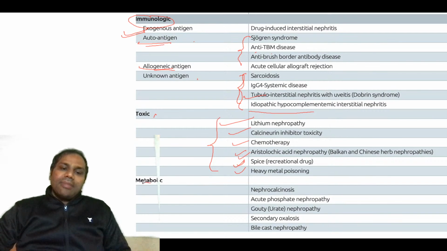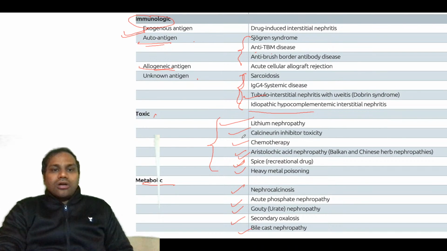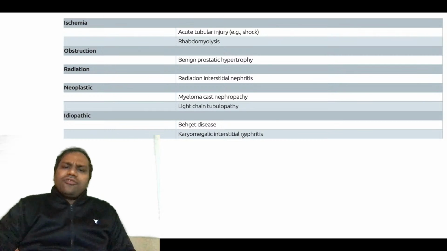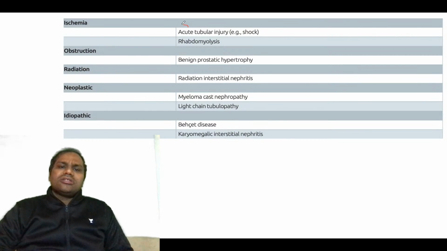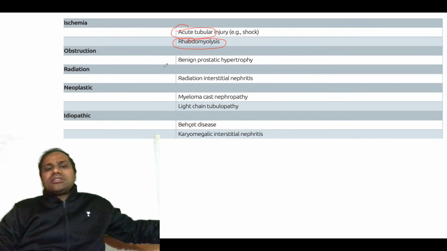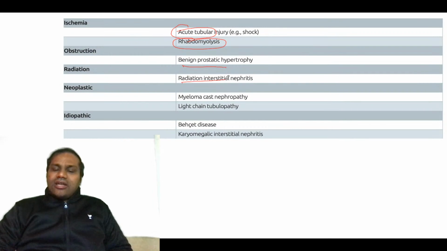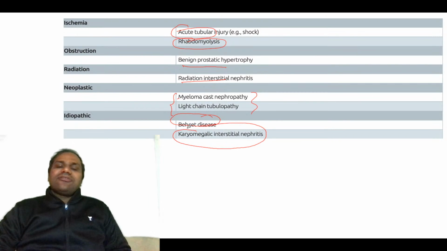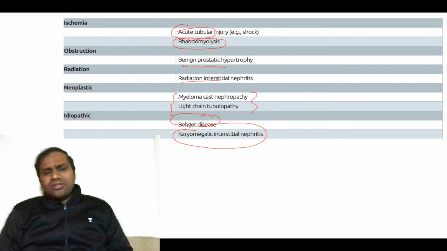Or then, as I said, there can be metabolic causes, like bile cast nephropathy, oxalic acid, that is oxalosis, secondary oxalosis, gout nephropathy, acute phosphate nephropathy, or nephrocalcinosis. So there are metabolic causes in the etiology or not. Then obviously for acute injury, there are other ischemic causes like acute tubular injury, rhabdomyolysis. Then there can be post-renal causes like obstructions. Radiation can cause disease, and neoplasia like myeloma cast nephropathy, light chain tubulopathy, and idiopathic causes like Behçet's disease or cardiomegalic interstitial nephritis. So these are some of the important causes of nephritis.